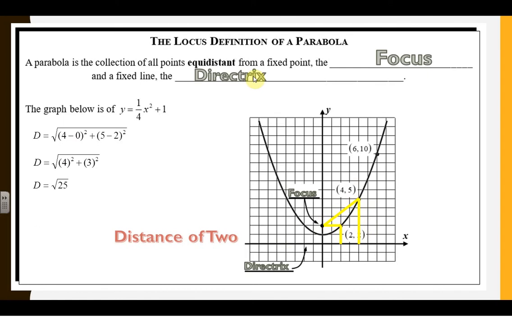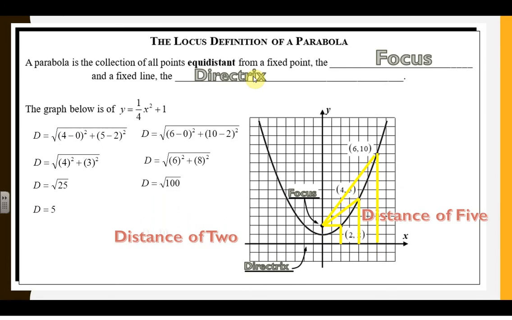Again, we're just proving the fact that every point is equidistant from the focus and the directrix. So if you look at that (6, 10) point, that's still going to be the same distance. If you count down, it's 10. And if you do the distance formula from the focus to the point, it is a distance of 10. So we're just telling you that this is the definition and what they are. You need to be able to find them.